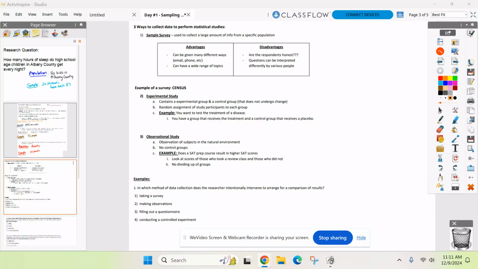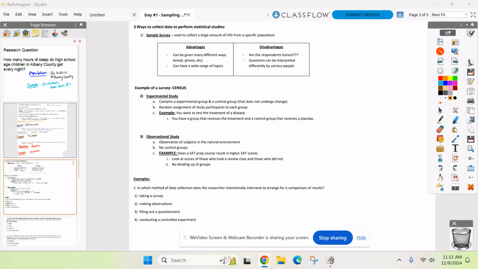So I got survey, I could collect it. I could divide you guys up into an experimental study. Or I could do this last one, and this is usually the toughest one for kids to understand. Observational study. I don't break you guys up. You guys take the SATs, right? Some of you maybe ACTs. And I want to see if a prep course helped or not.